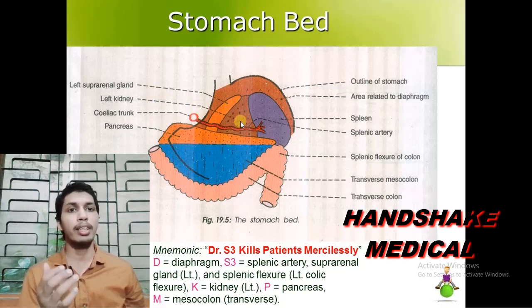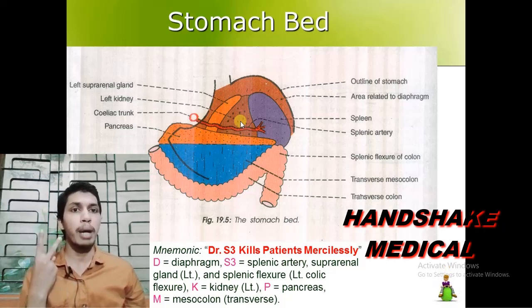When I talk about the anterior visceral relations of the kidney, I will show you that there exist the splenic area, pancreatic area and gastric area, which are also contents of the stomach bed.